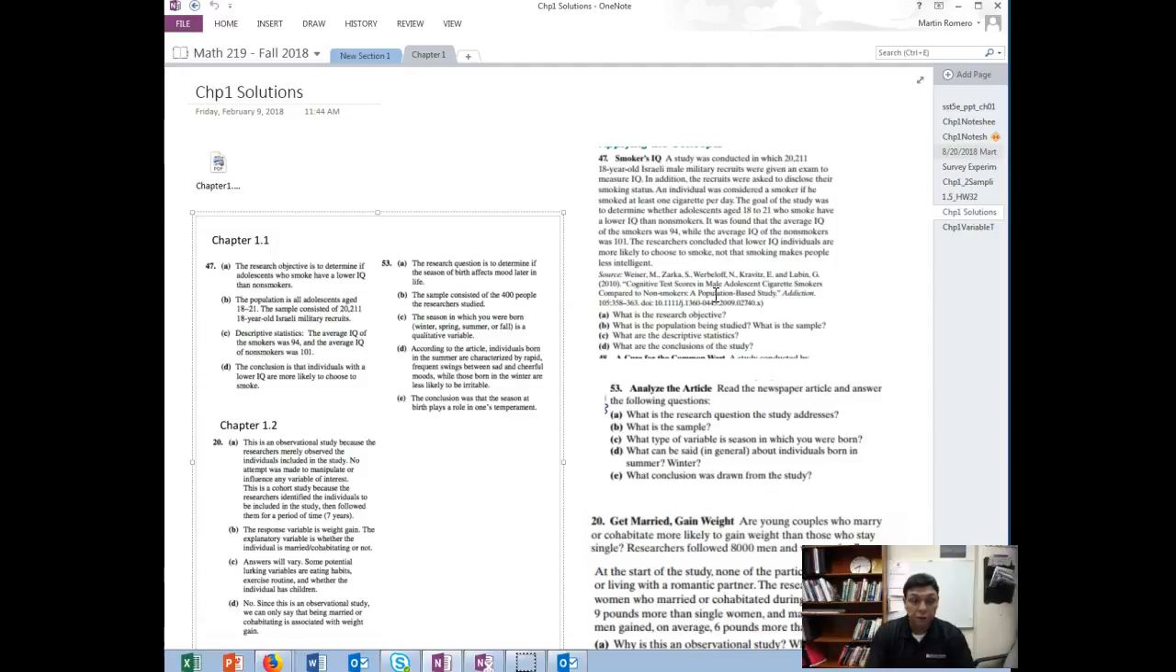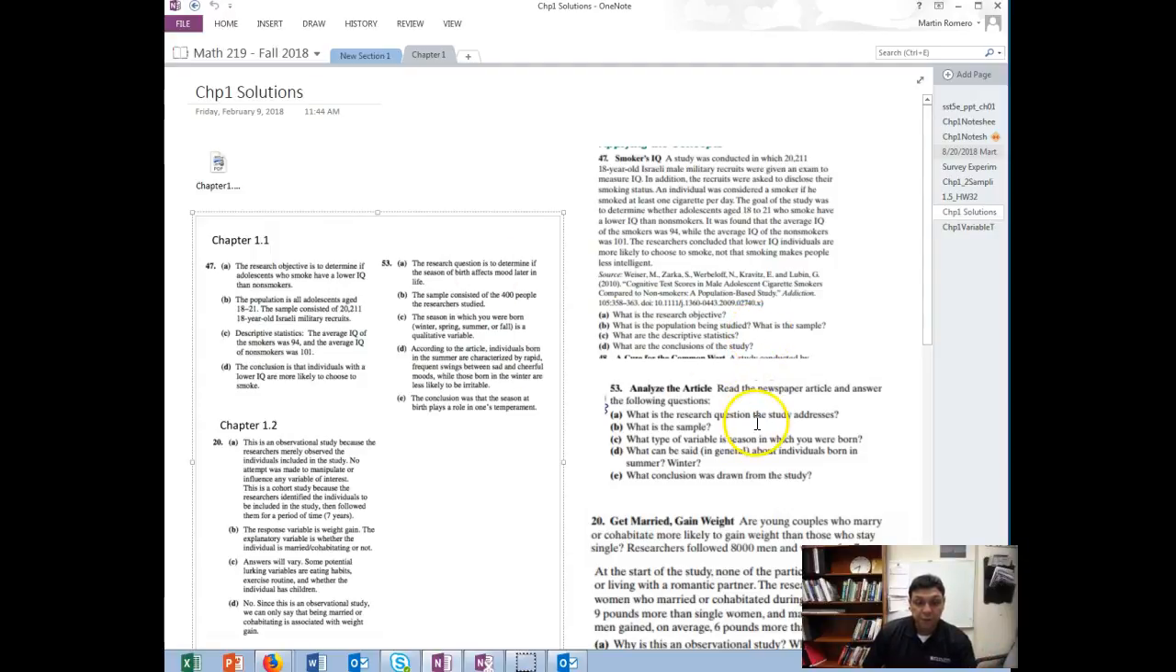And then conclusion, what are the conclusions of the study? You can see here the conclusions that individuals with a lower IQ are more likely to choose to smoke. Doesn't mean smoking causes low IQ. So think about that question. You could ask in class if you don't understand that difference there.